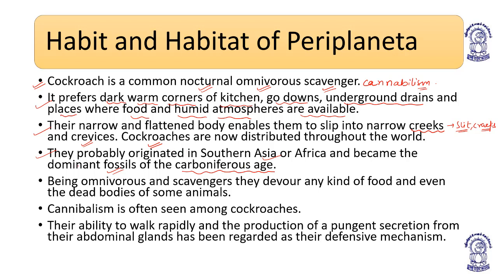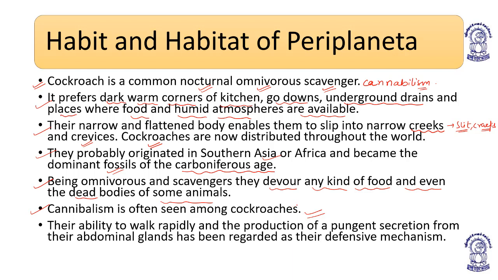Understood? Being omnivores and scavengers, they devour any kind of food and even the dead bodies of some animals and their fellow members as well. Cannibalism is often seen in some cockroaches. So they are the dominant fossils of the Carboniferous age, and some of them are cannibalistic, I mean they feed on the dead bodies of their own fellow members.